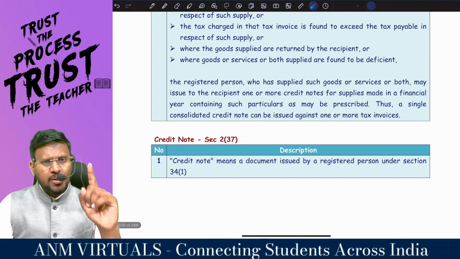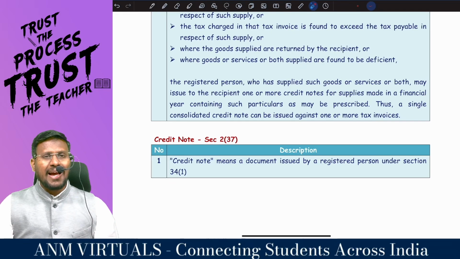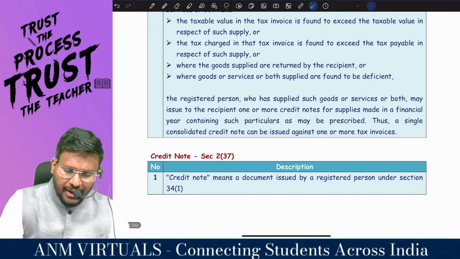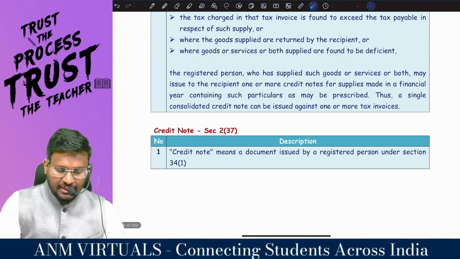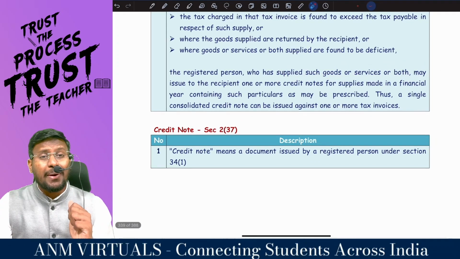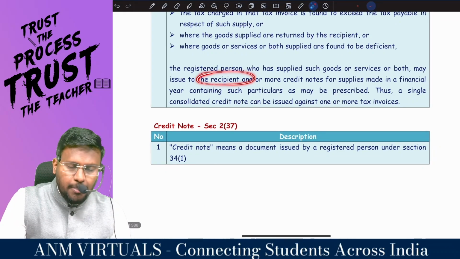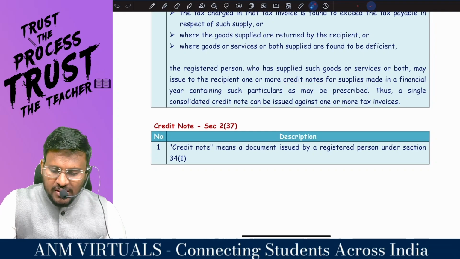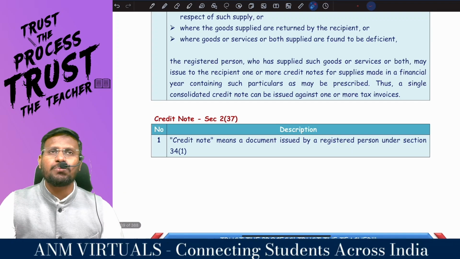Number 1, the value of supply is more. Number 2, the tax charged is more than the actual tax payable. Number 3, where the goods supplied are returned by the recipient or goods or service or both are found to be deficient. Then the registered person who has supplied such goods or service or both, who supplied? A&M supplied. A&M is the supplier, may issue to the recipient. Who is the recipient? Students. 1 or more credit notes for supply made in a financial year, containing such particulars as may be prescribed.